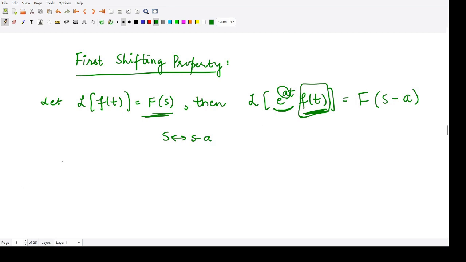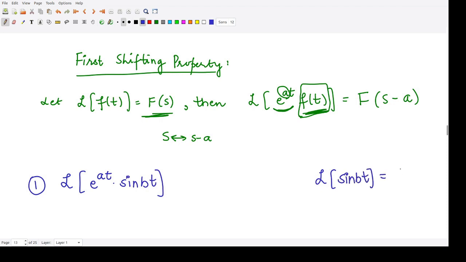So let us see certain formulas. Suppose we are to calculate the Laplace transform of e to the power at multiplied by sine bt. You already know the Laplace transform of sine bt is equal to b divided by s square plus b square. So what would be the Laplace transform of this quantity?